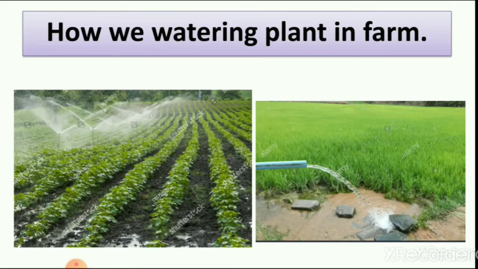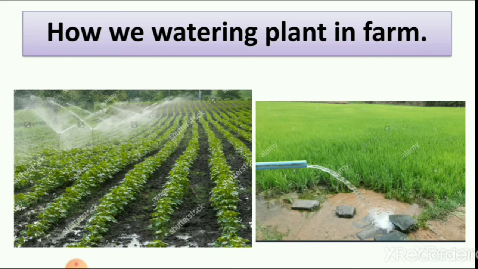You can see here two pictures of a farm in which we water the plants. In the first picture you can see mountains at some distance from the farm. So we can water plants or a farm like that.